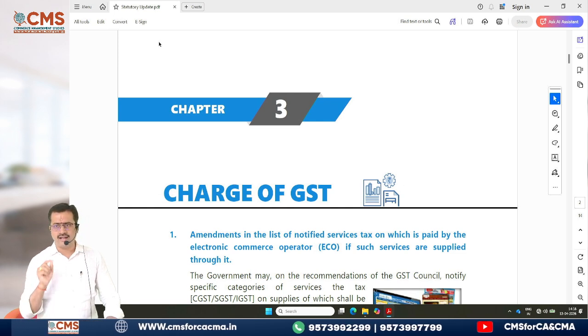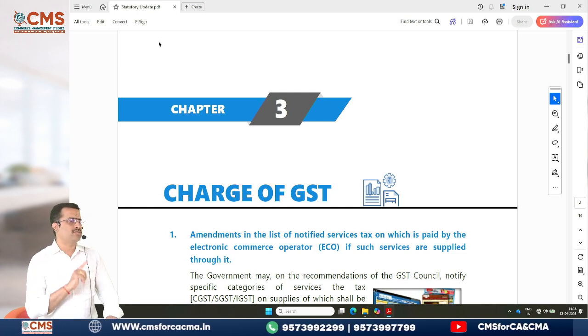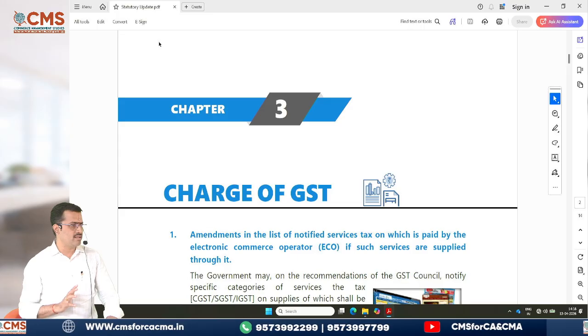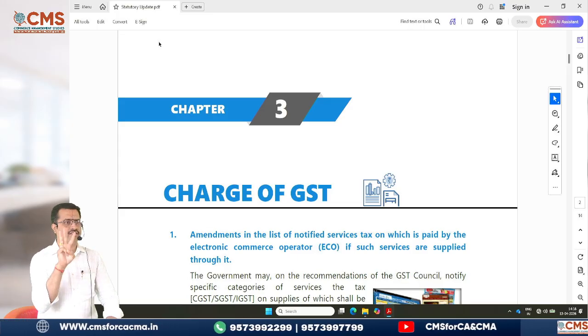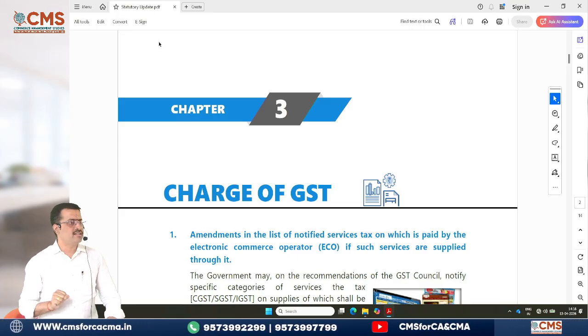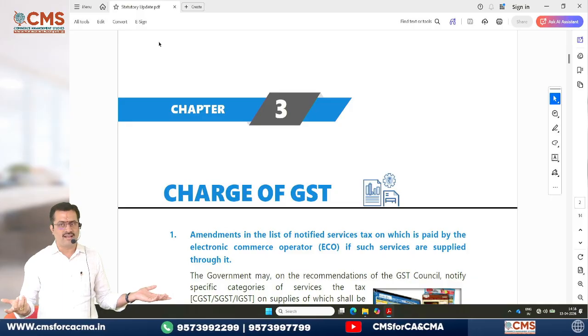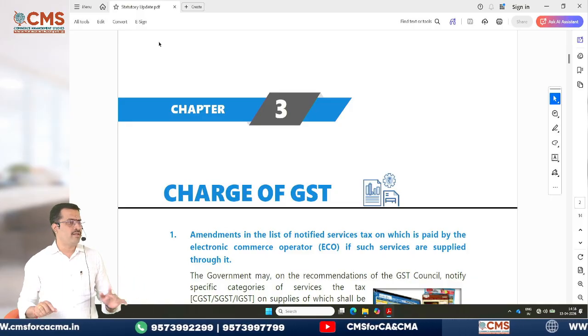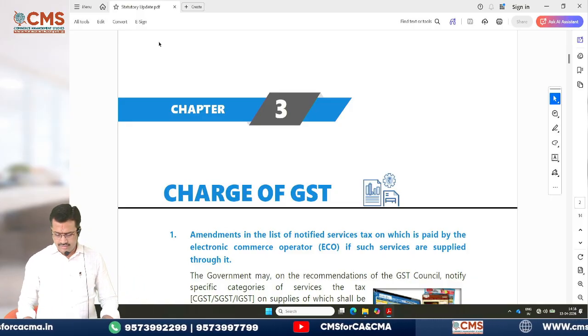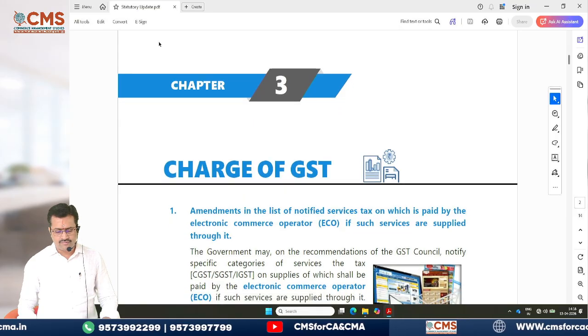Clear about this? And on semi-precious stones and all, you know very well, these jewelries and all, directly the rate of GST would be 3%, which is actually not mentioned anywhere in the material. But you have to be very cautious about these things, because CA institutes expect such kind of things only.